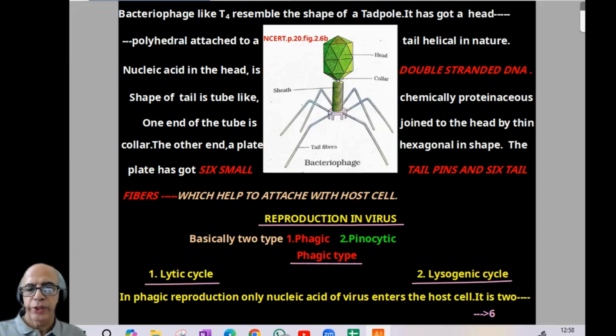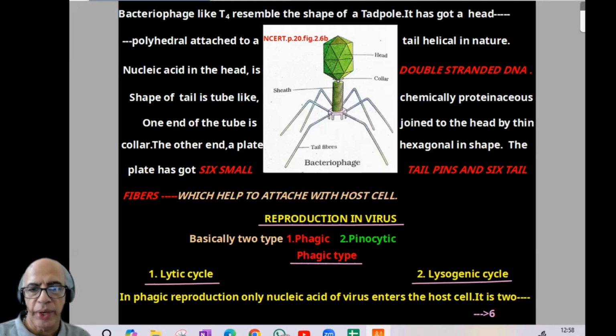Shape of the tail is tube-like, chemically proteinaceous. One end of the tube is joined to the head by a thin collar area. Here you can find the collar. The other end has a plate, hexagonal in shape. And the plate has got 6 small tail pins and 6 tail fibers. Number is important. Function is to help attach to the host cell. That is the function of tail pins and fibers.